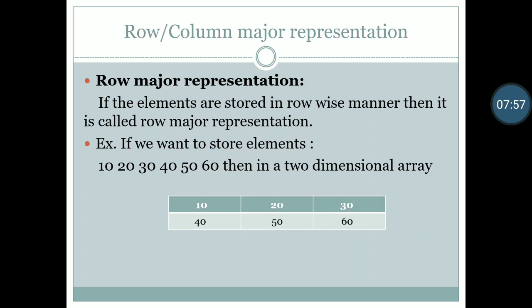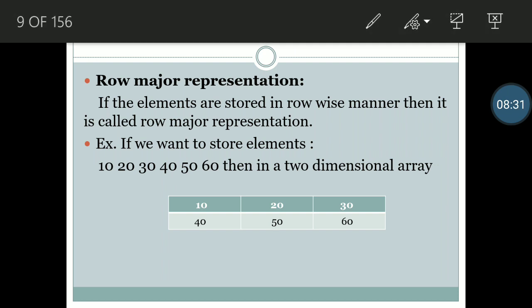Next, row major or column major representation. Row major representation: if the elements are stored in a row-wise manner, then it is called row major representation. If we want to store elements 10, 20, 30, 40, 50, 60, then in a row-wise array it will look like this. Basically, if you read your elements and they are stored row wise, that is a row major representation. Means 10, 20, 30 is in a row, so that is a row major representation.